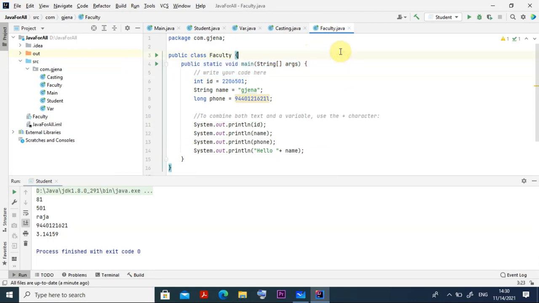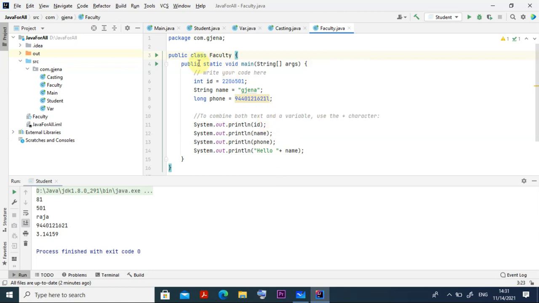Initially, when you are selecting the project name, we give the package name. I have given com.json. You can give any package name, like co.yourname, or in dot anything. So this is my package, com.json, the package name you gave at the time of creating the new project. And then public class Faculty comes up to this point, with the opening brace here and the closing brace here.